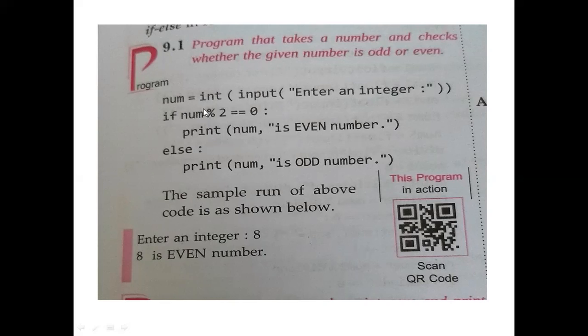in your output. And if I take num as 21 here, the 21 mod 2 returns 1, so 1 equal to 1 gives false. Then the else part will be executed: print 21 is odd number. The sample run of the above code is shown below.